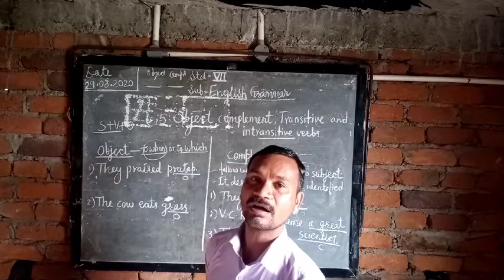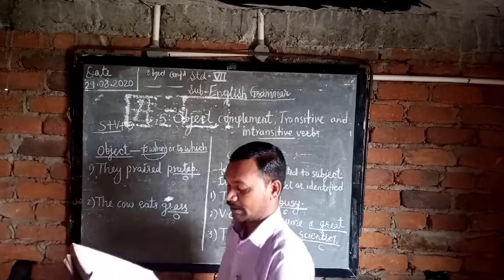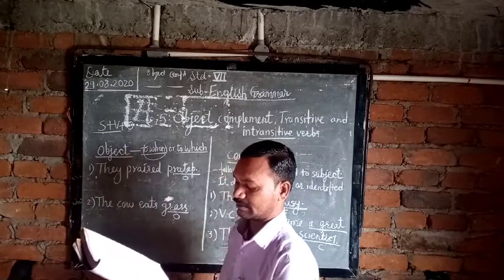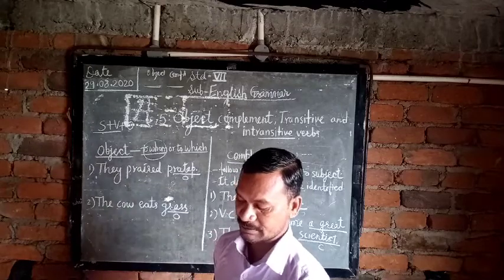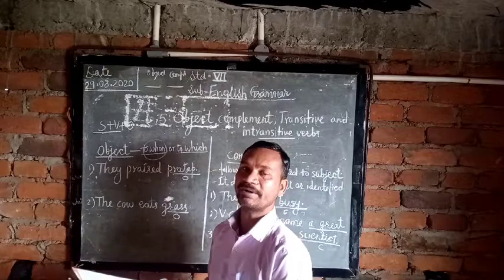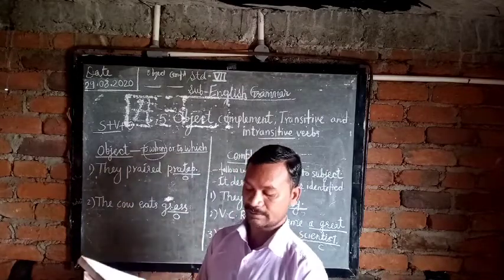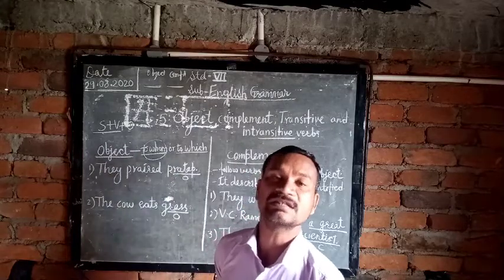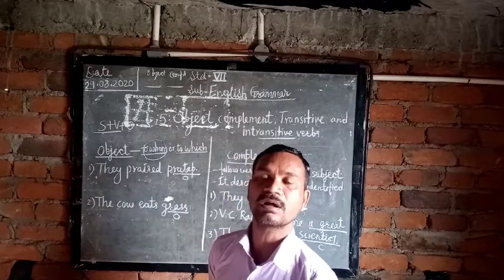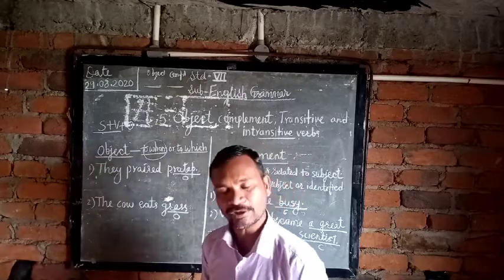The bag is the object, Anil's is the complement. Nineteenth: He has just become a father. He is the object, father is the complement. Twentieth, the last one: I told his father the truth. I and his are objects, the truth is the complement. Write this exercise in your notebook. Thank you, have a nice day.